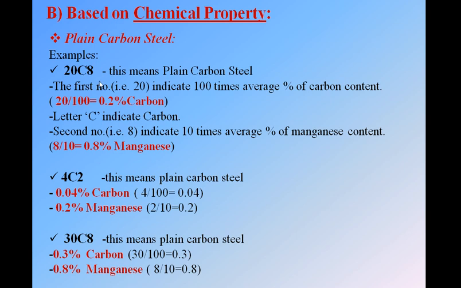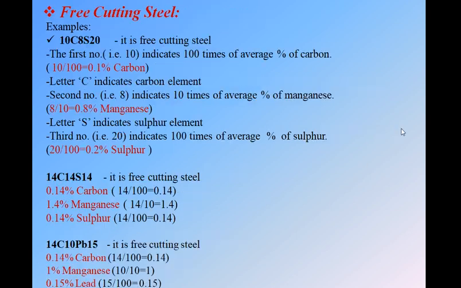If you have something like this, two numbers and one carbon symbol, then this will be a plain carbon steel. Divide the first number by 100, you get the carbon content. Divide the second number by 10, you get the manganese content. Can you remember? Only this much will be a plain carbon steel. Divide the first number by 100 to get carbon content, divide the second number by 10 to get manganese content.